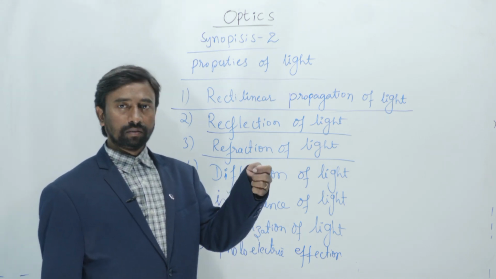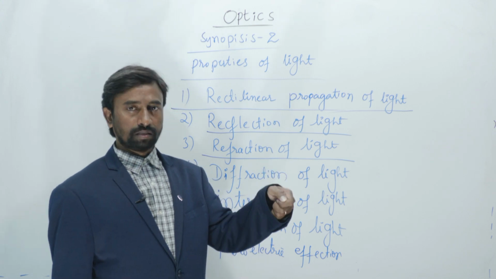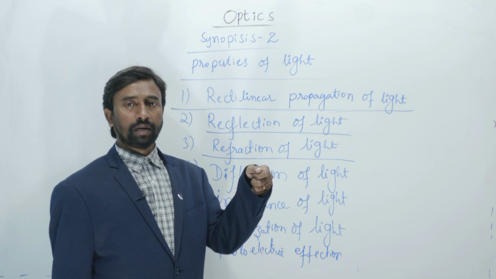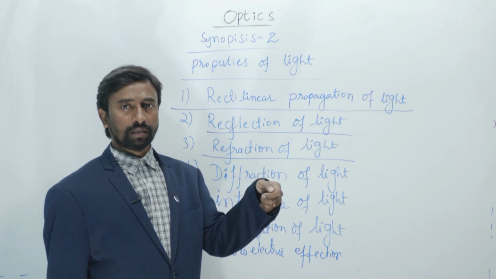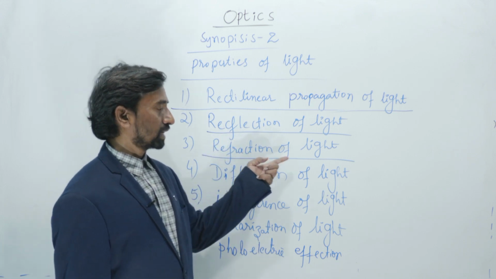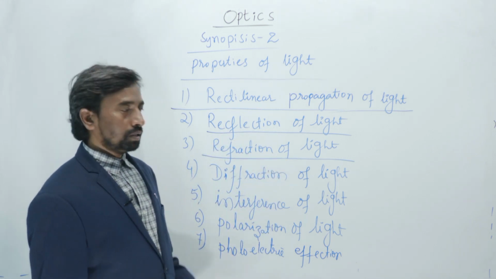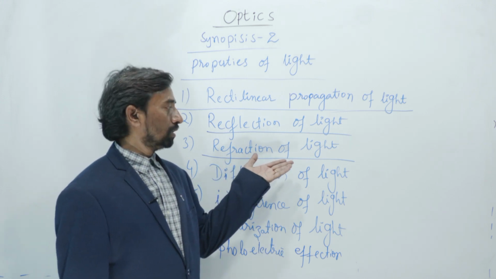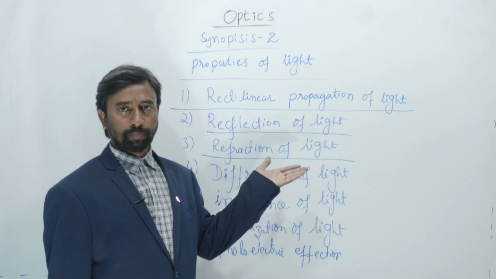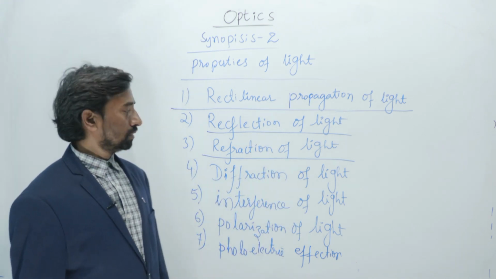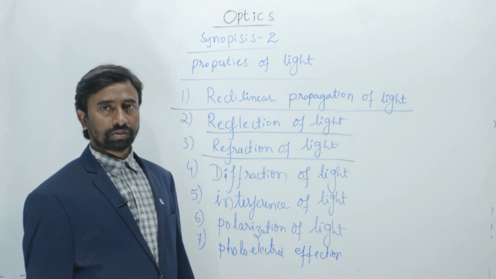The part of the object which is dipped in the water appears bent. That is because of the refraction of light. The phenomenon of light deviating from its original path whenever it travels from one medium to another is called the refraction of light.